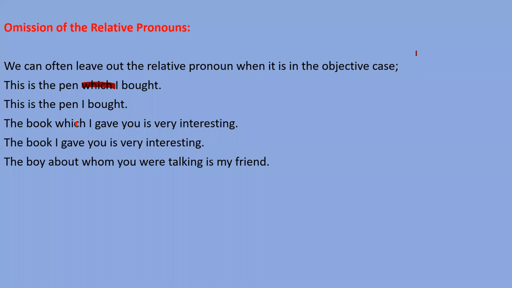Next, the boy about whom you were talking is my friend. वह बॉय जिसके बारे में तुम बात कर रहे थे is my friend. So which word has been used here? Whom, as an object. So that's why we can leave it. But remember this about word is a preposition. If a preposition comes before any relative pronoun and we want to skip it, then that about word will come at the end of that clause, means after the talking word it will go.